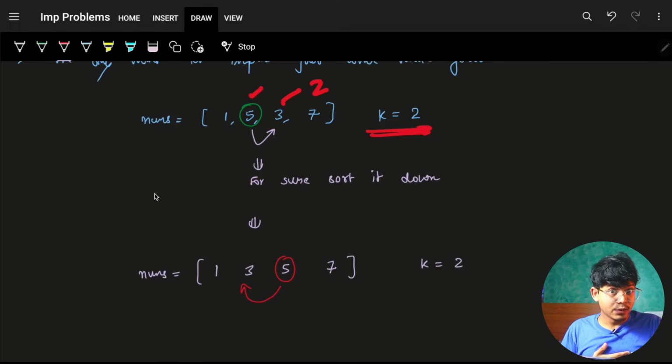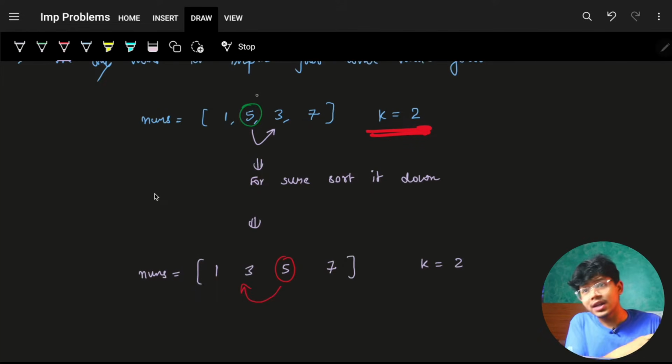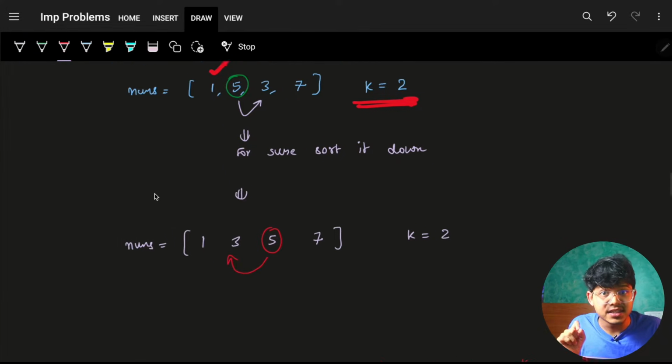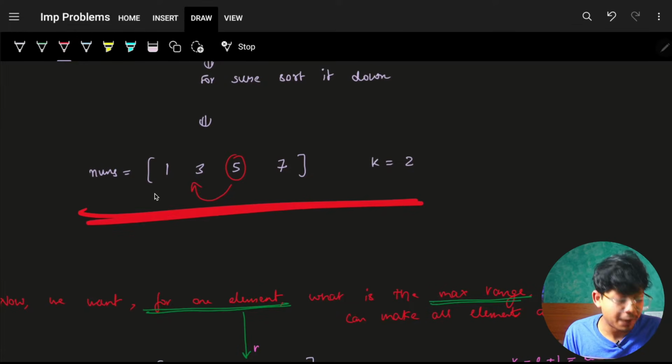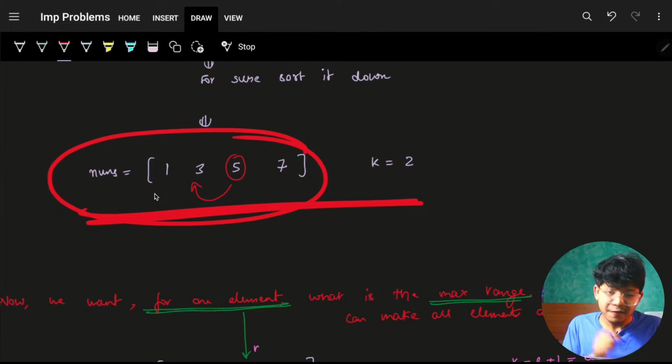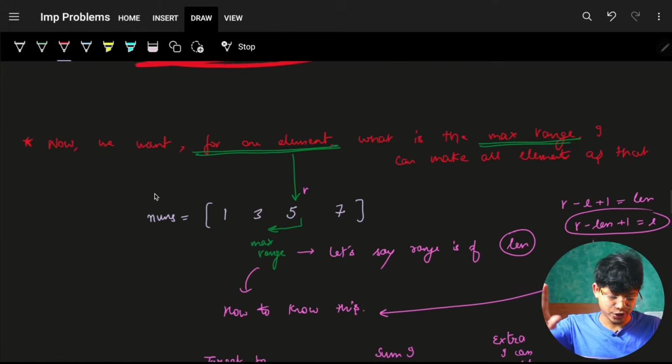So because I greedily want maximum number of elements to become the same frequency. So with this fact, we know that for sure I will have to go in the order of smaller elements. So for this 5, I just have to go for 3 first to make it actually equal to 5, and then go to 1 to actually make it equal to 5. Thus we get to know that we will have to do a sorting. So for sure, first operation which we have to do is sorting for sure.